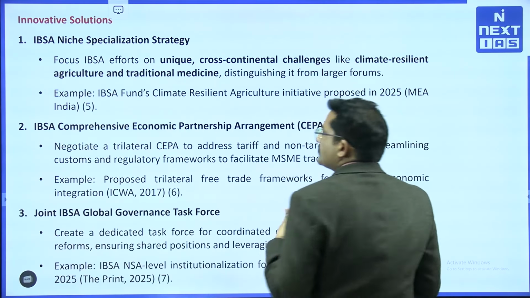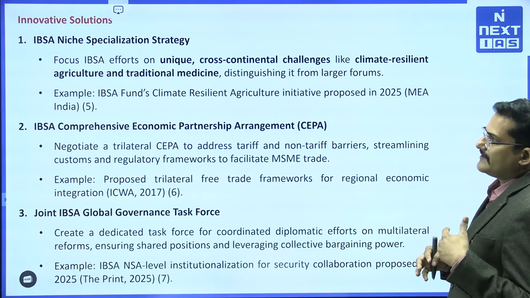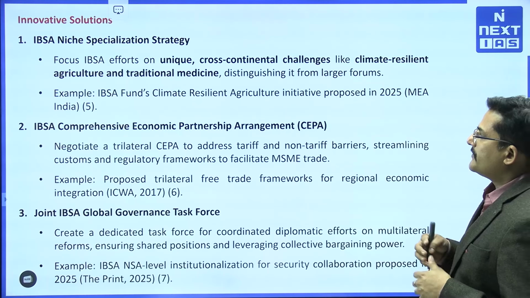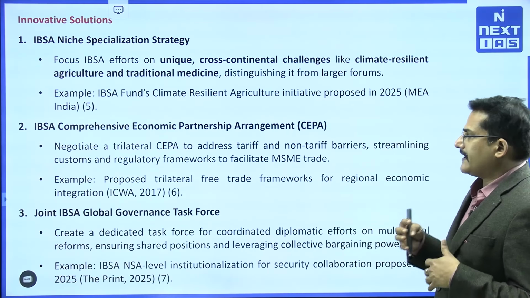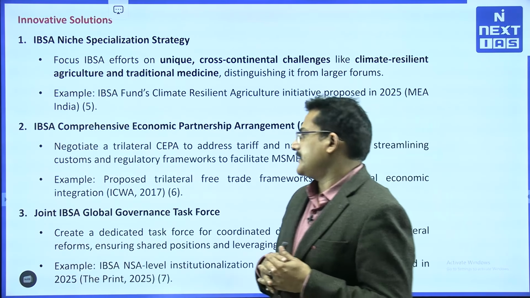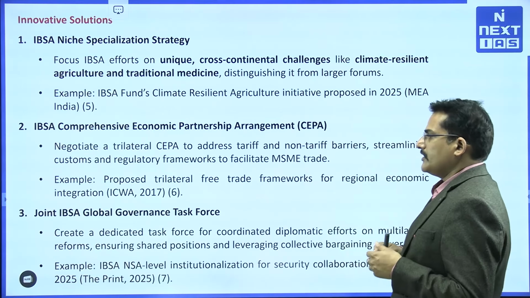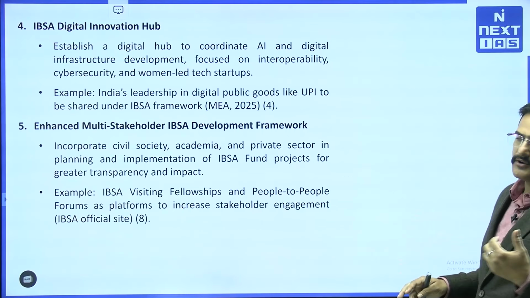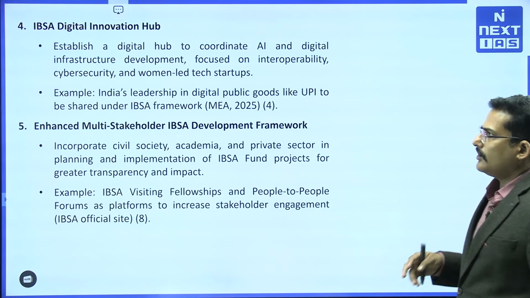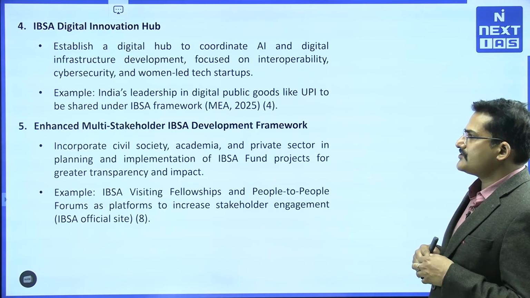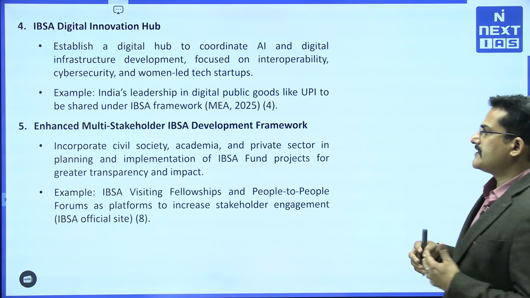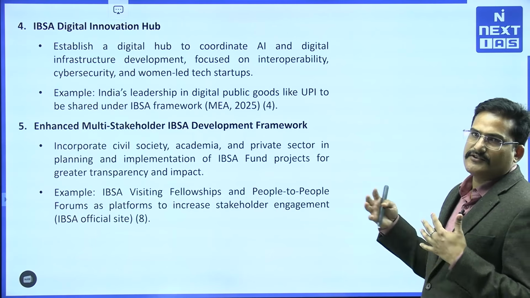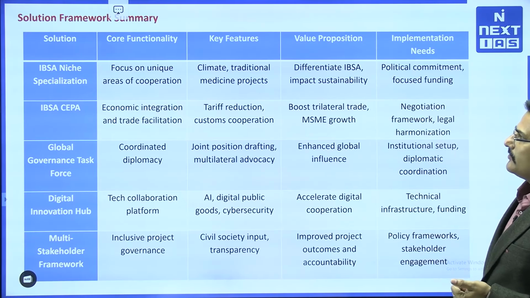Now, what are the other solutions? First, we need to create an IBSA niche specialization strategy. Then we need to do a Comprehensive Economic Partnership Agreement (CEPA) with the IBSA countries. And also we need a joint IBSA global governance task force, in which we can work upon governance reform across the world. Also, a digital innovation hub has been launched, plus we need a multi-stakeholder IBSA development framework in order to remove all the issues between the three participating countries.